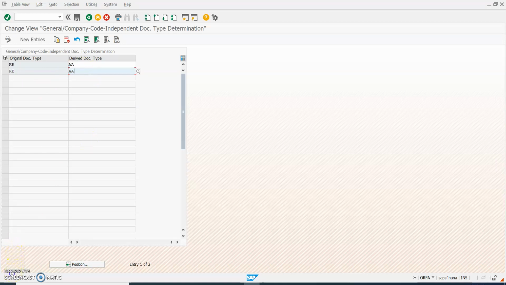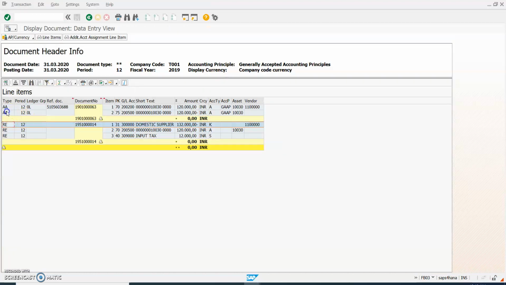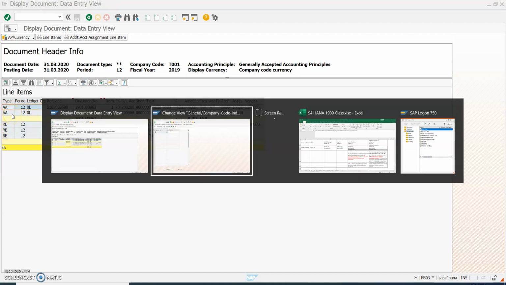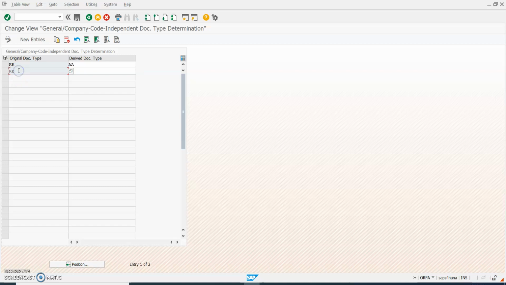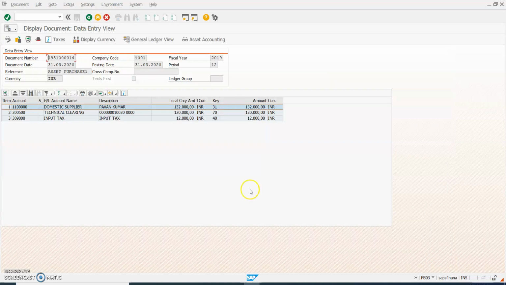Okay, so this is the place where we will do the configuration, and here we can define the original document type and derived document type. From here the system is taking the document type and updating it there. So if you don't want to differentiate, we will not do this configuration. Automatically the system will update these two documents with one document type. So this is where we will do it.